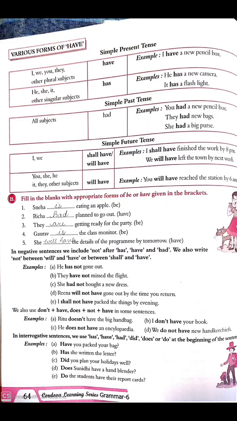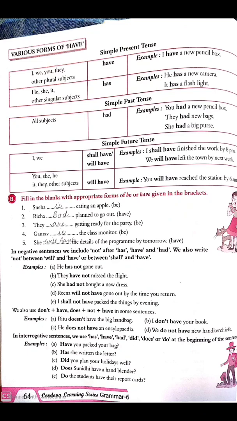Similarly, in the past tense, with all subjects we have to use had. In the future, with I and we, shall have or will have, and with you, she, he, it, they and other subjects we have to use will have. So this is the rule which we need to follow when we use the different forms of have in a sentence.